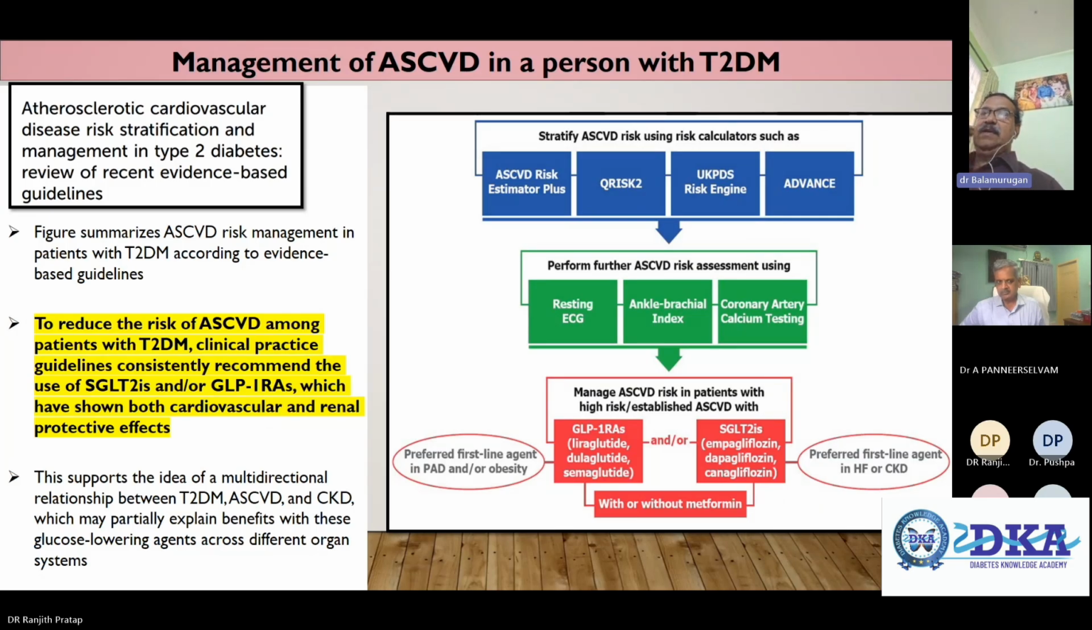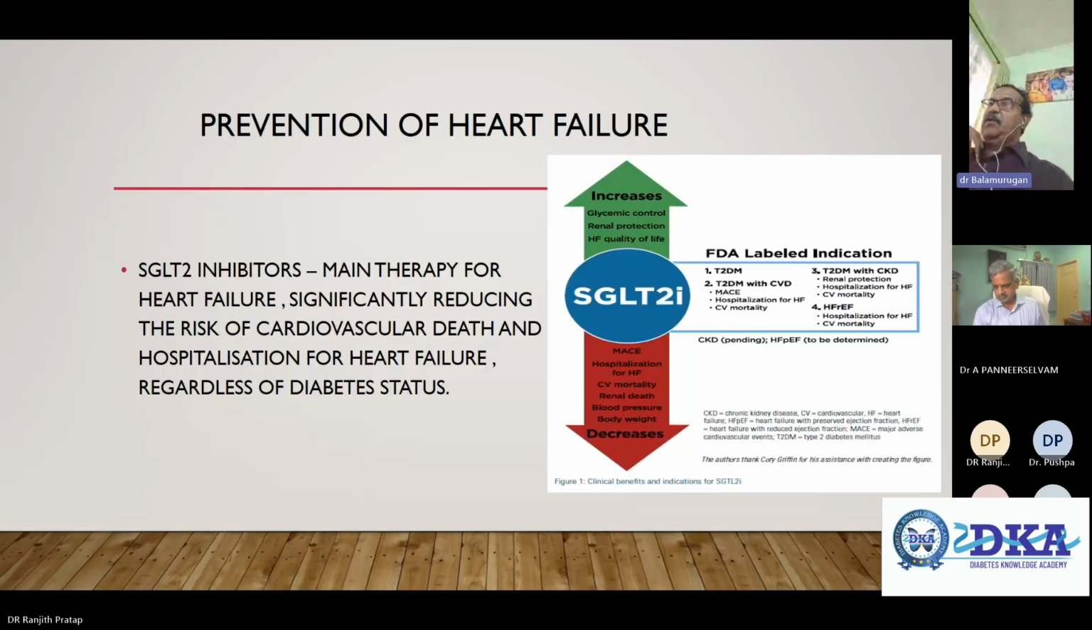So this is to reduce the risk of ASCVD. These things are recommended to support the idea of a multi-directional relationship between type 2 diabetes, ASCVD, and CKD, which may partially explain the benefit of these glucose-lowering therapies across different organ systems. Yeah, prevention of heart failure.